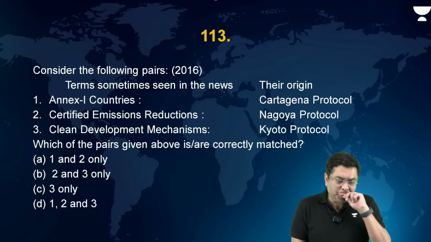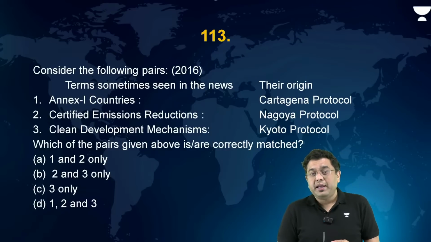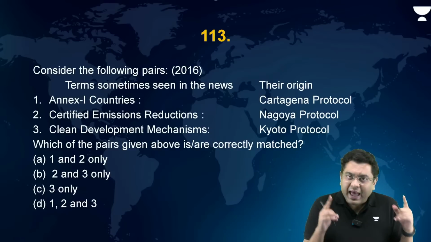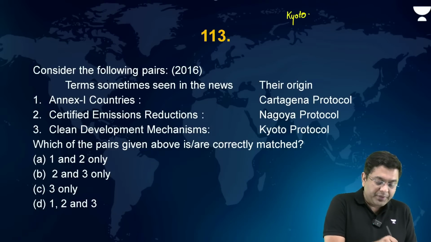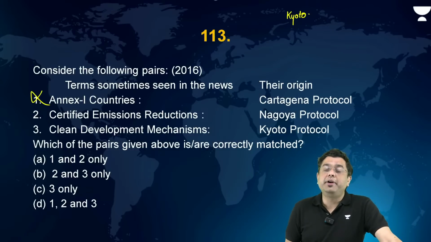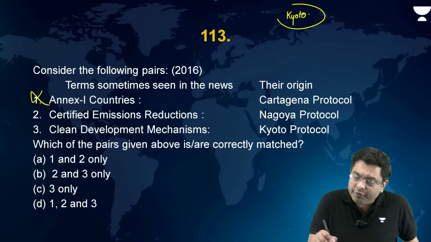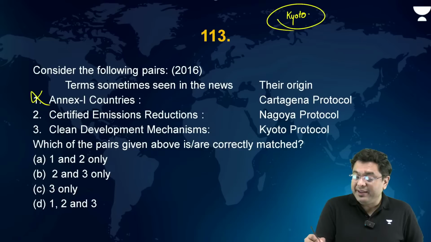Consider the following pairs. Terms sometimes seen in the news, their origin. Annex 1 countries. The classification as Annex 1, non-Annex 1 countries is done as a consequence of the Kyoto Protocol, not the Cartagena Protocol. Incorrect. Certified emission reduction is the credit which is given as a consequence of the market mechanism again of Kyoto. Certified emission reduction is basically a consequence of JI or CDM.